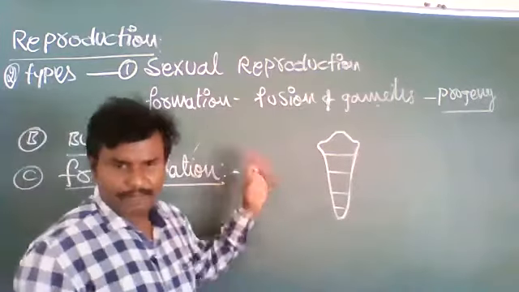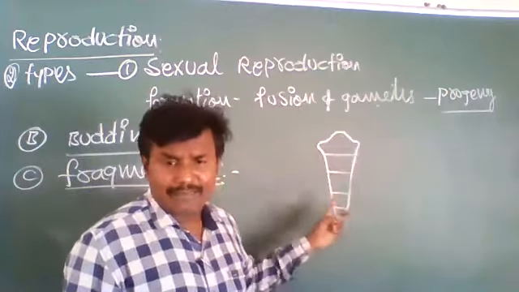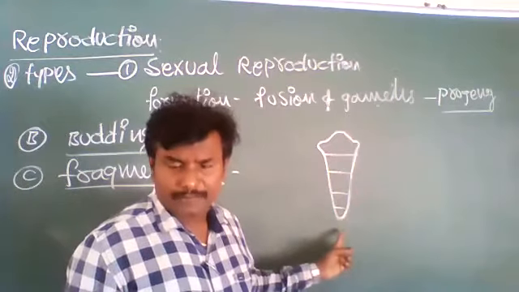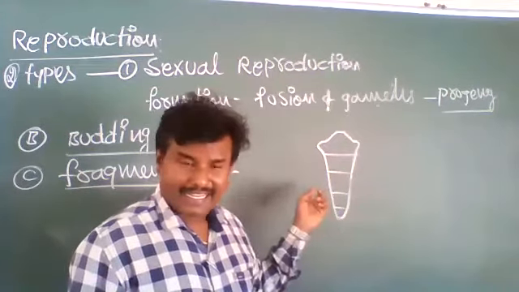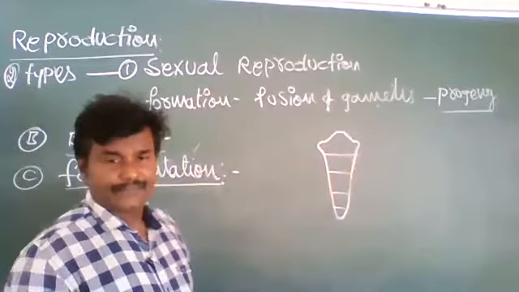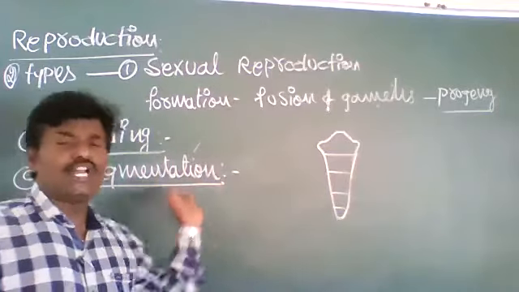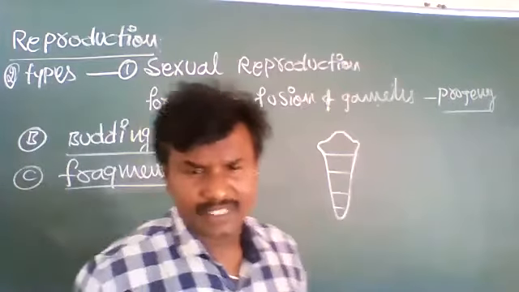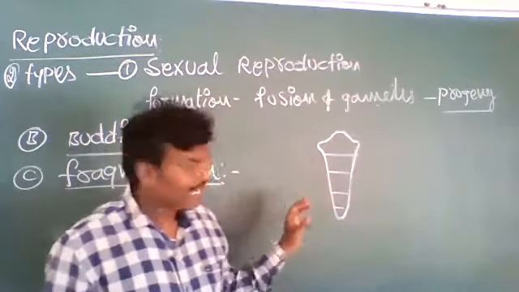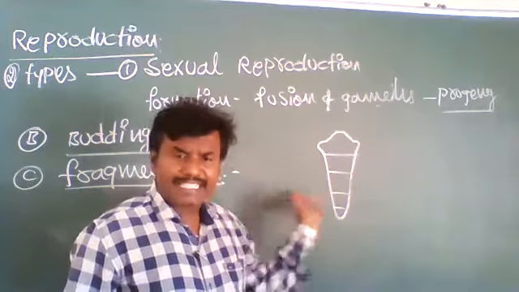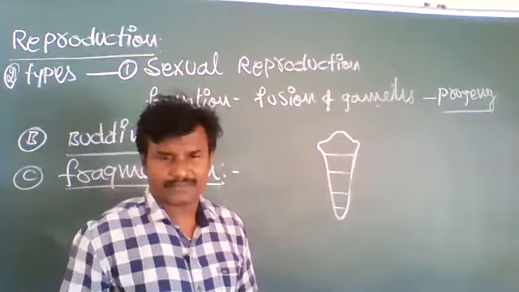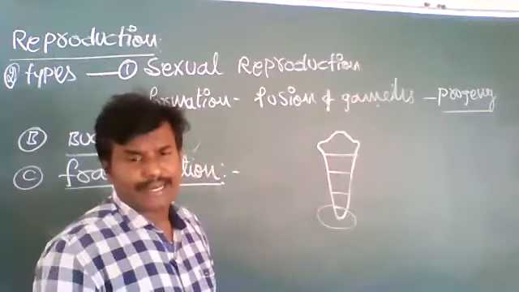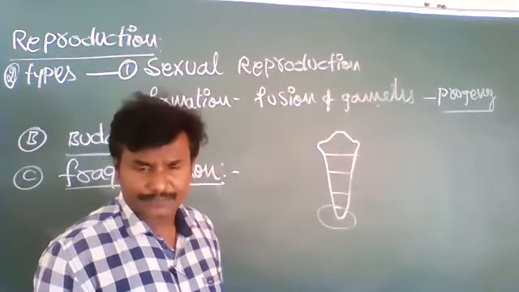All these fragments can give rise to a whole new organism. That is called fragmentation. Each fragment has the capacity to regenerate whole body parts. This fragment can give rise to a new parental organism, a new individual.